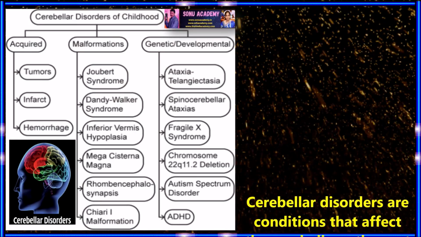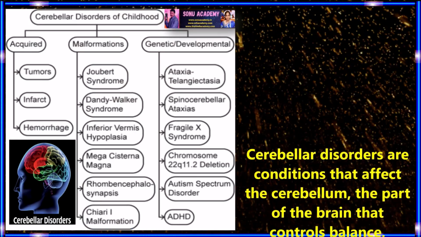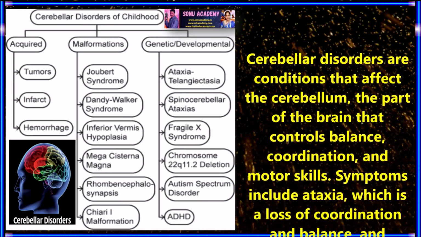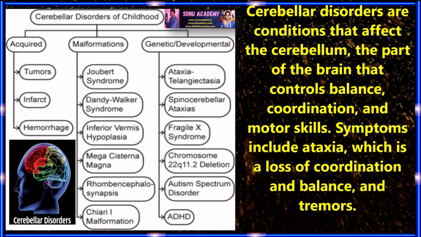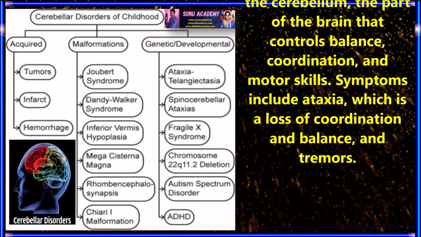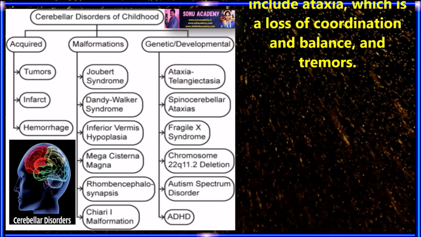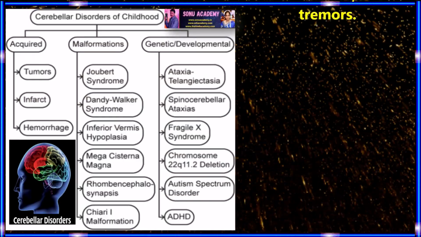Children, now let us discuss cerebellar disorders. Cerebellar disorders are conditions that affect the cerebellum, the part of the brain that controls balance, coordination, and motor skills. Symptoms include ataxia, which is a loss of coordination and balance, and tremors.